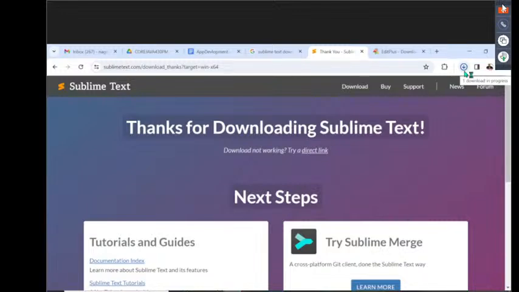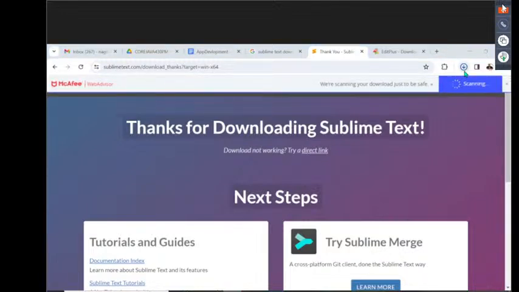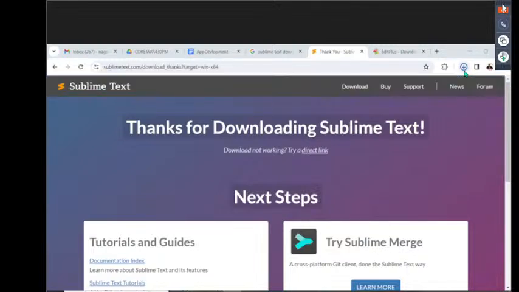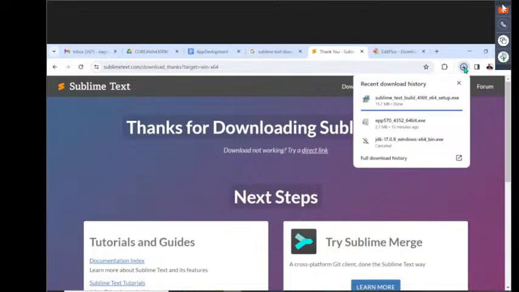So why am I installing two versions here? One is Edit Plus and the other one is Sublime Text. Either of these we can use. For example, if Edit Plus is not working properly in our system, then we can go with Sublime Text, and if that is not working properly, you can go with Edit Plus. That depends on your requirement. Let me check the download. It is almost at the end. Just wait a minute, and once it comes, we will start installing Sublime Text.